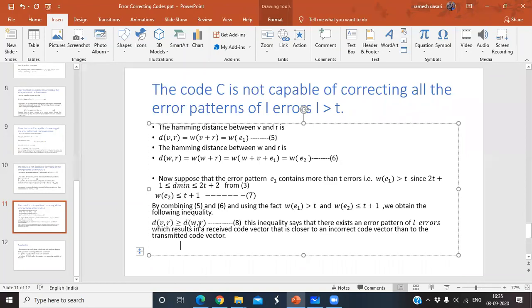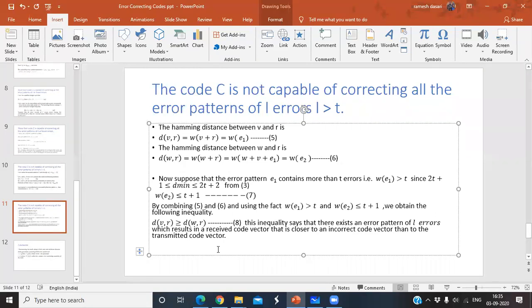So finally you can say the received vector is closer to an incorrect code vector than to the transmitted code vector. Clear about this? Whenever it is near to any other code vector, then you can say that the error cannot be corrected.